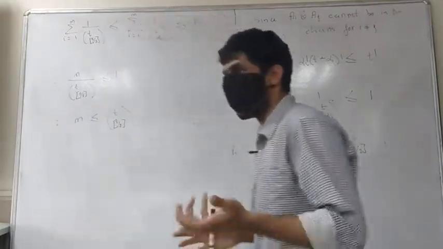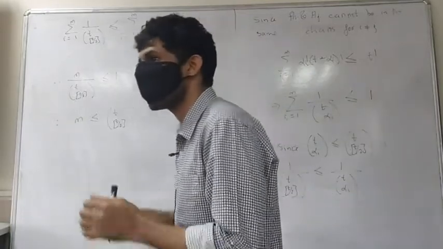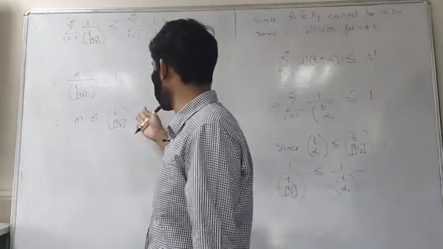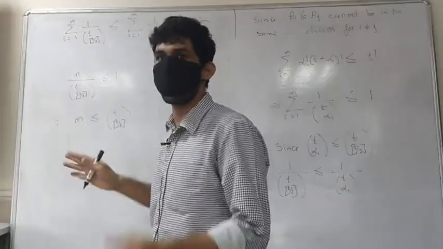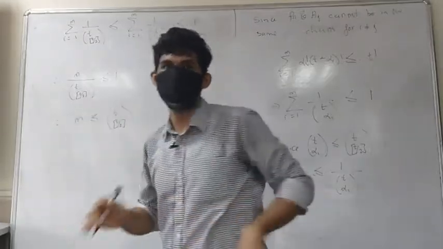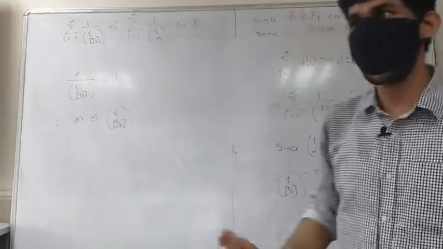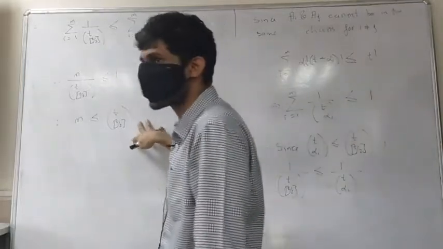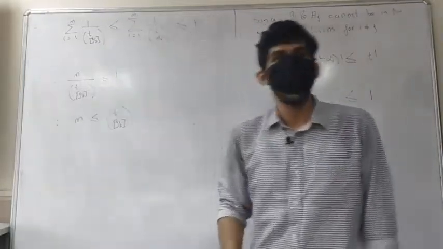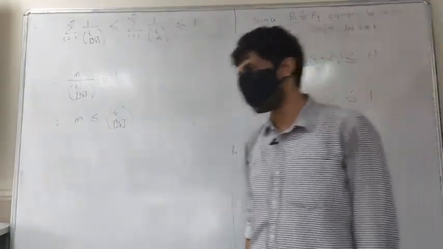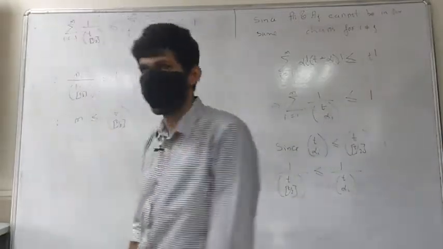That would be an antichain with exactly these many. So even achieving this is easy. So you easily prove both these things. Once you prove that this is an upper bound, you easily prove that this is the best possibility.